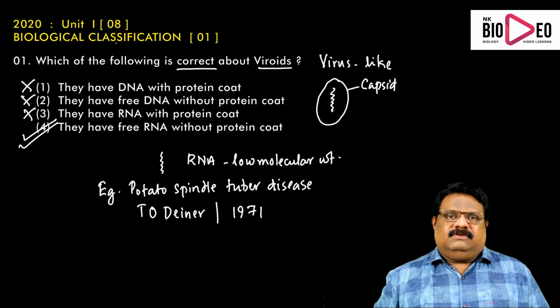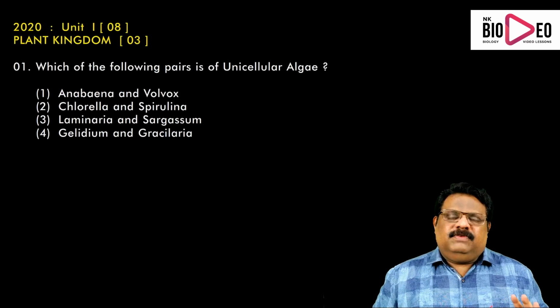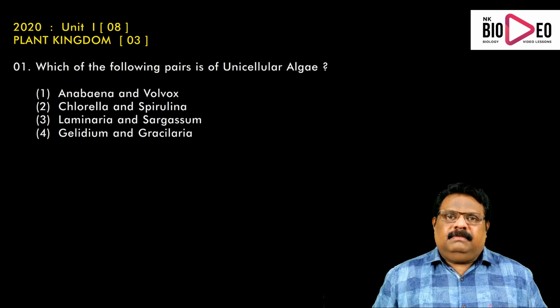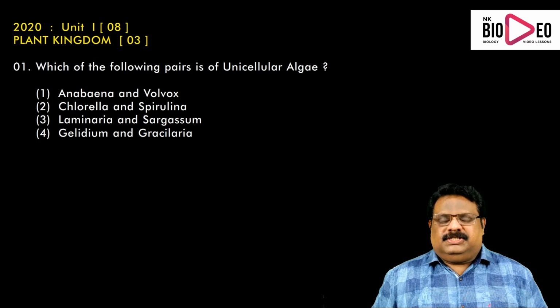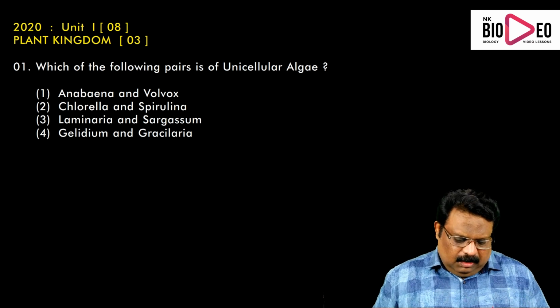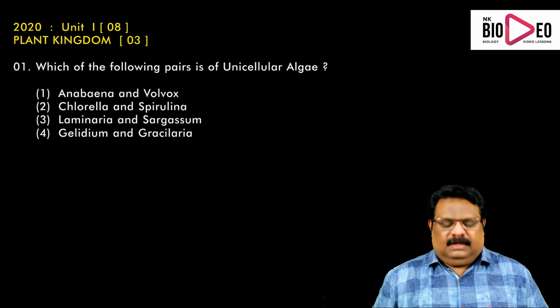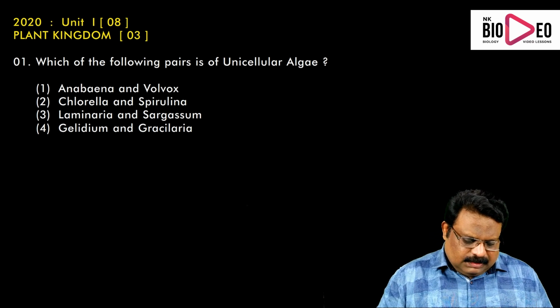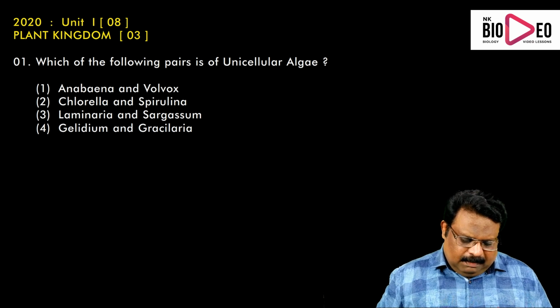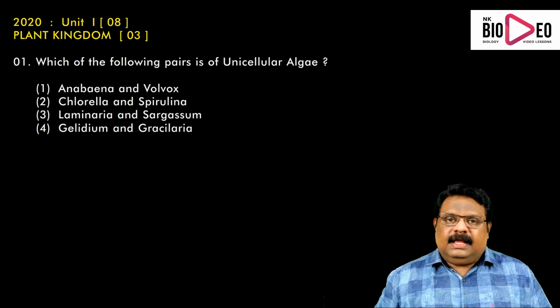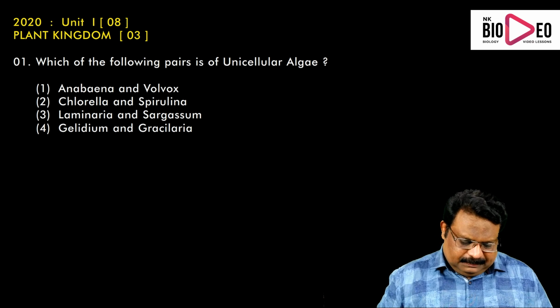Now we can see the second question. From biological classification, only 1 question was there in 2020. But the next questions are from plant kingdom. From plant kingdom, there were 3 questions. The first question: which of the following pairs is of unicellular algae? The options are Anabaena and Volvox, Chlorella and Spirulina, Laminaria and Sargassum, Gelidium and Gracilaria. We can see one by one.